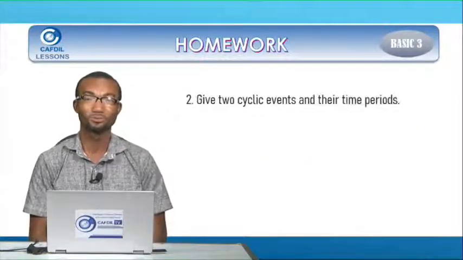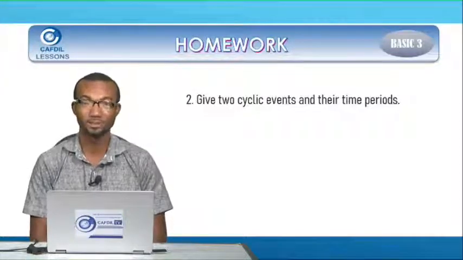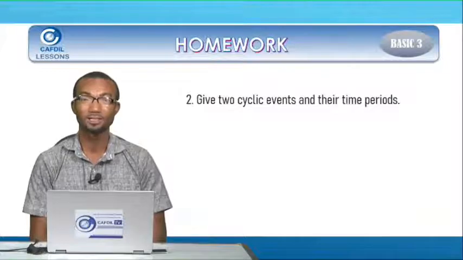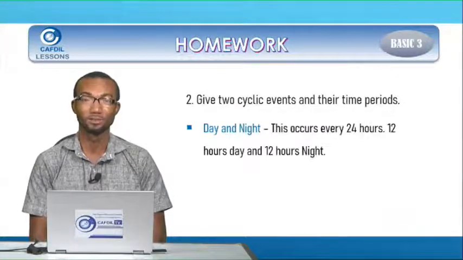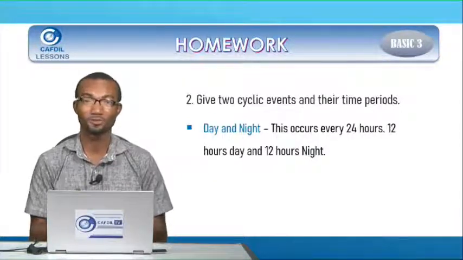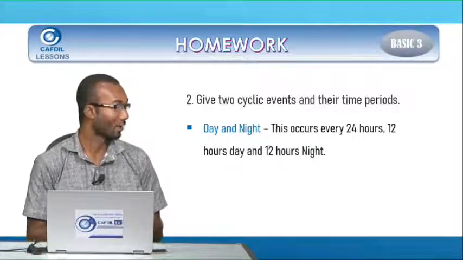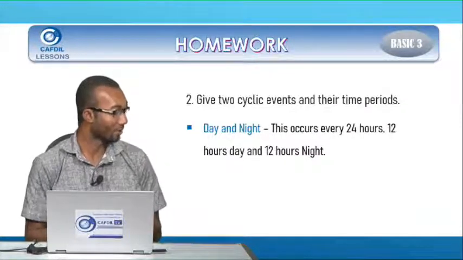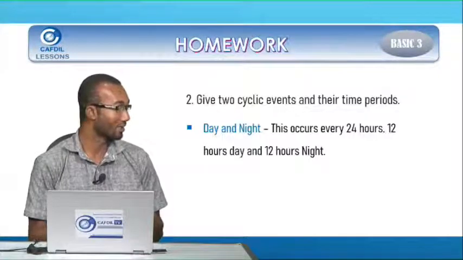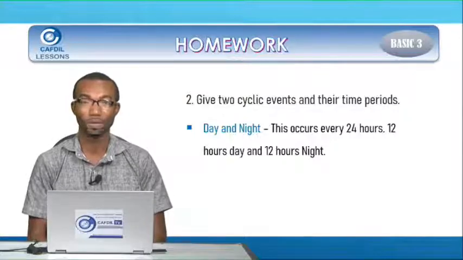Two. Give 2 cyclic events and their time period. So, Kate, you looked at day and night as one of the examples of cyclic events. Day and night occurs every 24 hours: 12 hours day and 12 hours night. So day and night is 1.